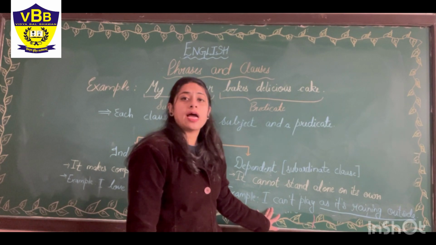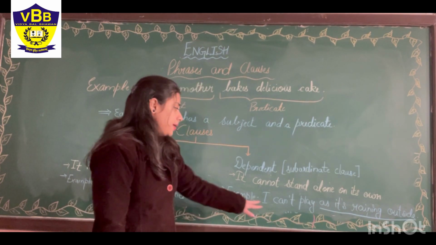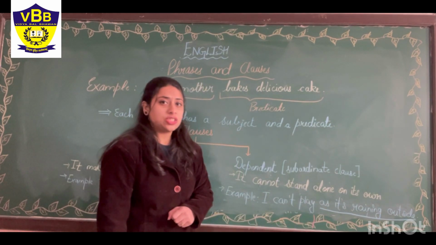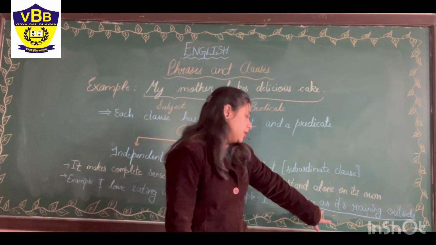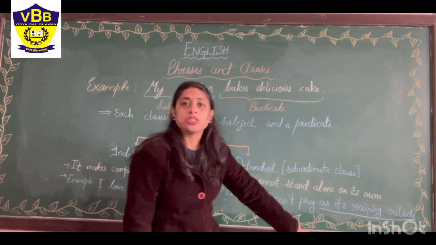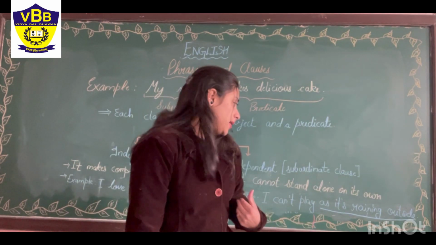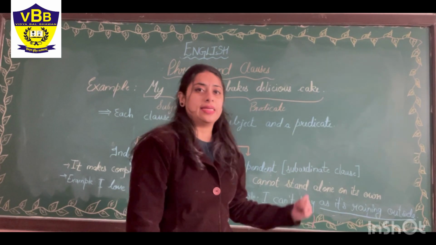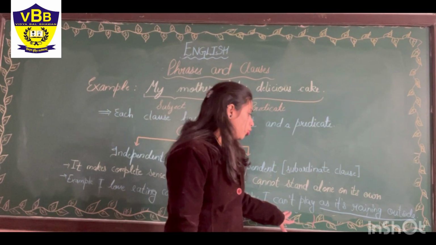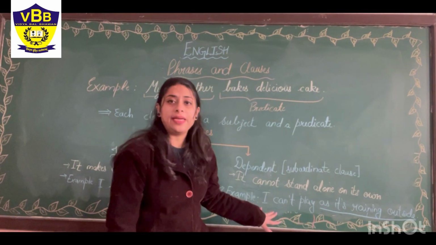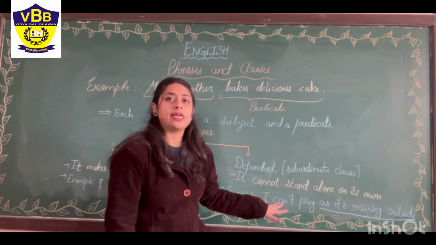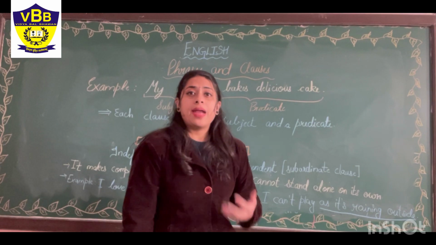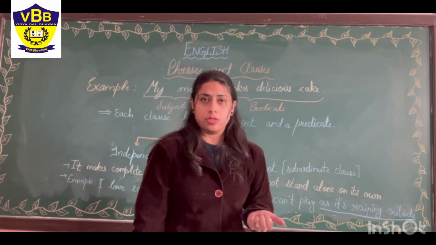For example, I can't play as it's raining outside. Which is the conjunction here? As. So here we have used a conjunction, and that means we need some connecting words to complete it. It cannot be complete if we don't use any connecting word. So that's why we call it a dependent clause, subordinate clause.